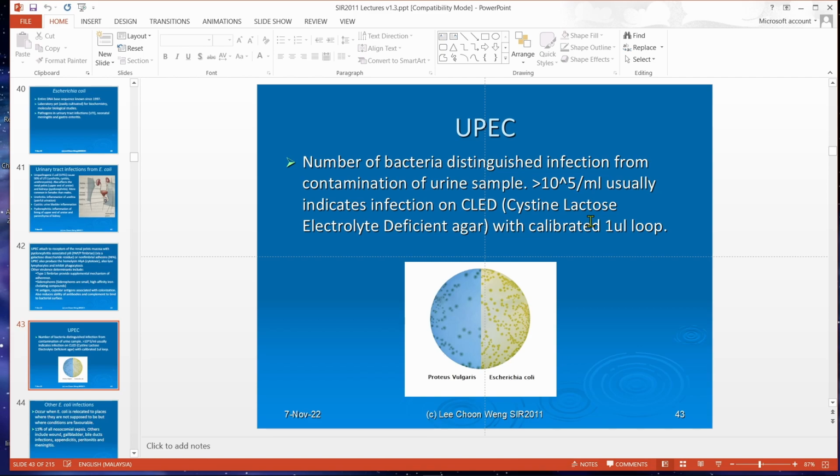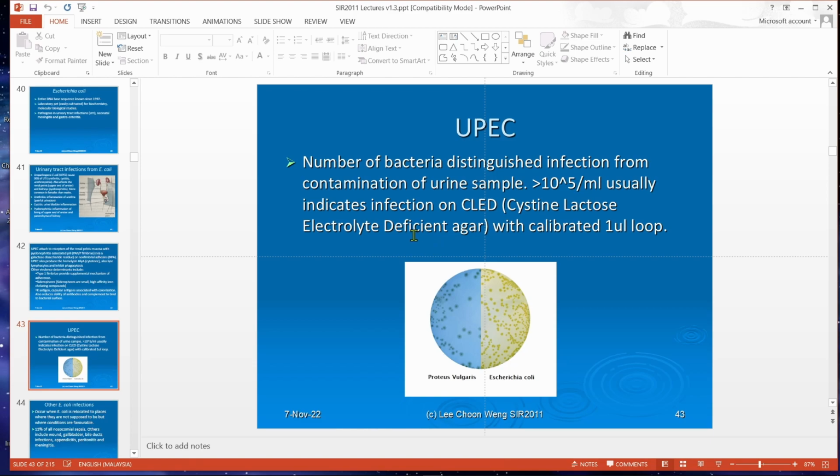So urine is supposed to be sterile. If you're healthy, it's supposed to be sterile. However, a lot of times in the collection of the sample, there's skin contamination. Although we tell the patient to collect it midstream. Okay, you'll find that you have to tell them to collect it midstream. So in the middle of your urination, you collect. Okay. So that's why urine samples have to be fresh. Cannot be left overnight. If there's any contamination, the bacteria will grow and you get very strange results.